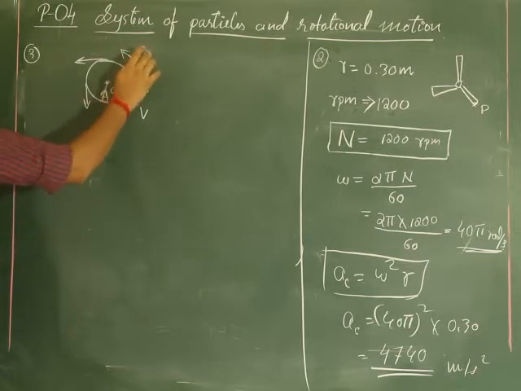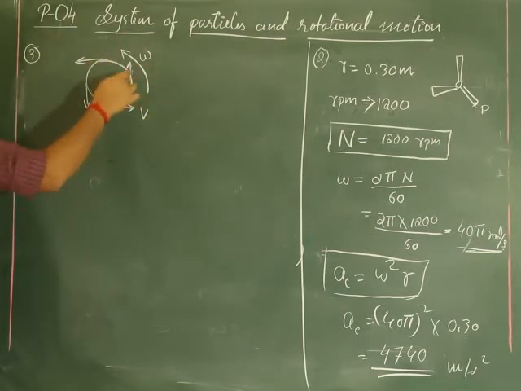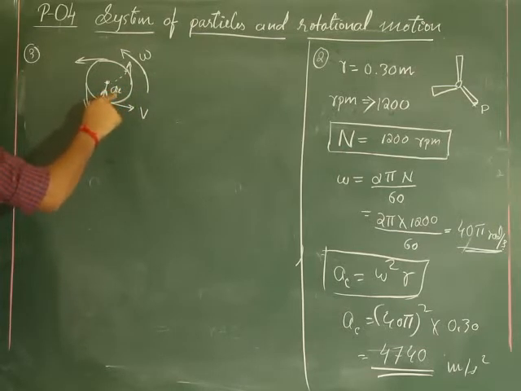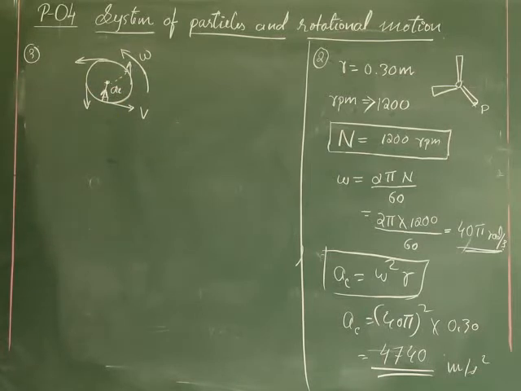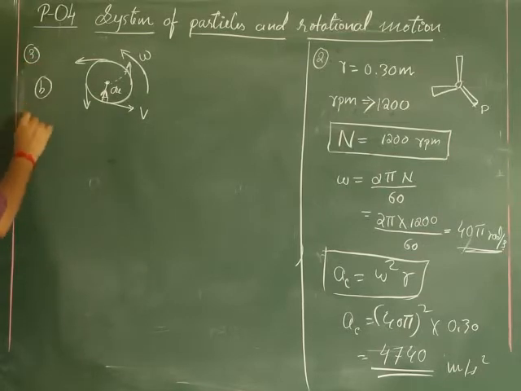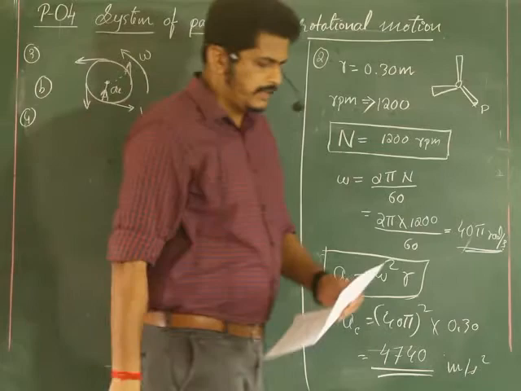Angular acceleration is not mentioned here. Just linear acceleration, that is centripetal acceleration, is always directed towards the center, we know. So which one is false here? Option B is wrong. So that is the answer.